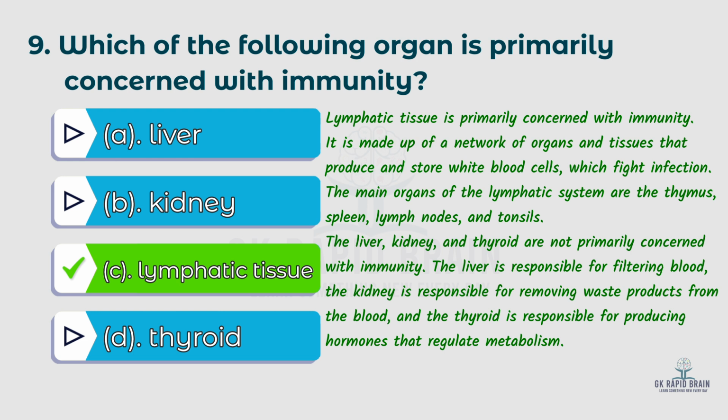It is made up of a network of organs and tissues that produce and store white blood cells which fight infection. The main organs of the lymphatic system are the thymus, spleen, lymph nodes, and tonsils. The liver, kidney, and thyroid are not primarily concerned with immunity. The liver is responsible for filtering blood. The kidney is responsible for removing waste products from the blood. And the thyroid is responsible for producing hormones that regulate metabolism.